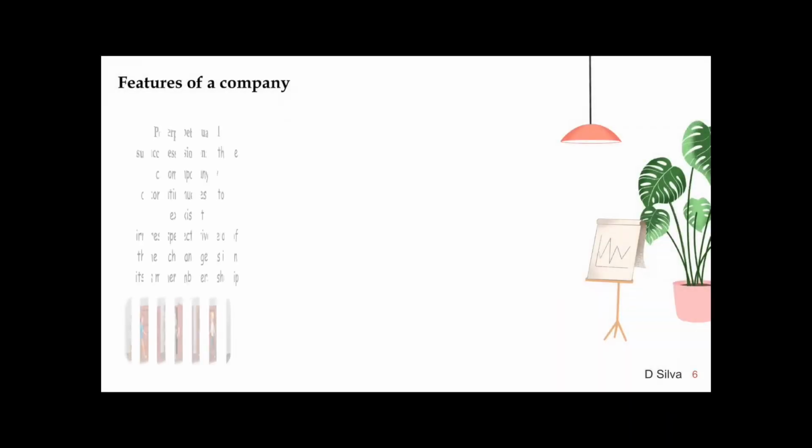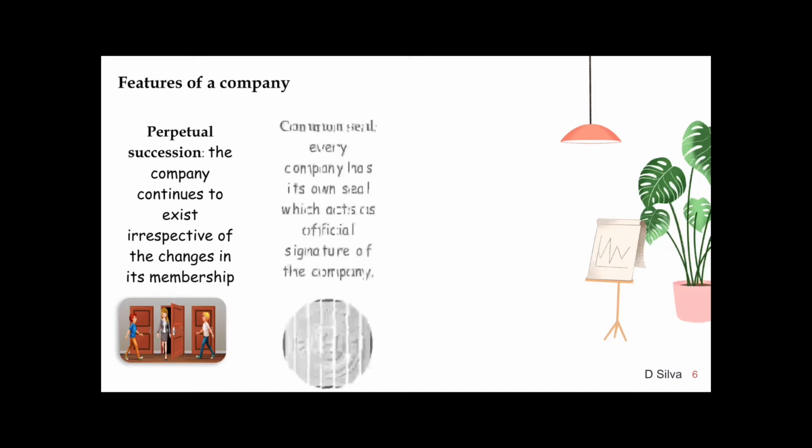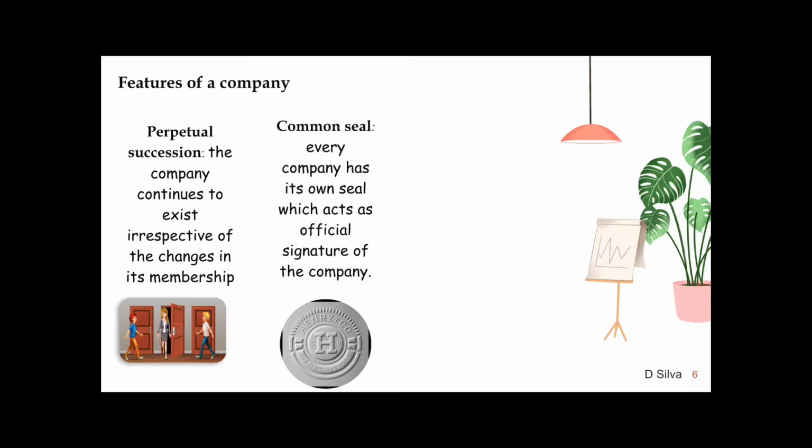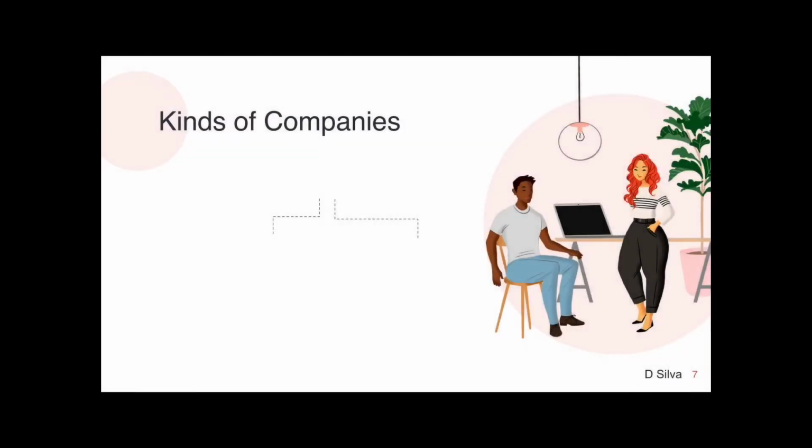Further, a company has perpetual succession because there are people who come and go in the form of members, what we call shareholders, but the company continues to exist. Common seal: every company has its own seal which acts as an official signature of the company. Transferability of shares: yes, of course, the shares of a public company can be freely transferred.